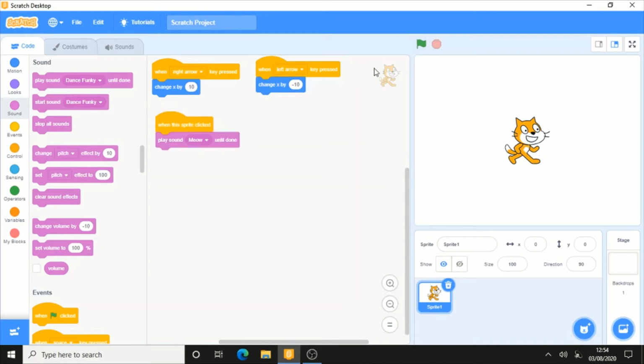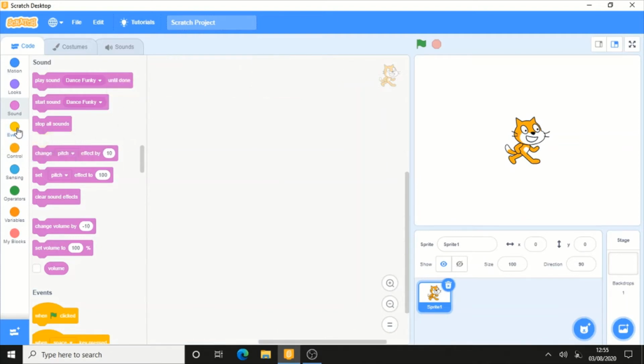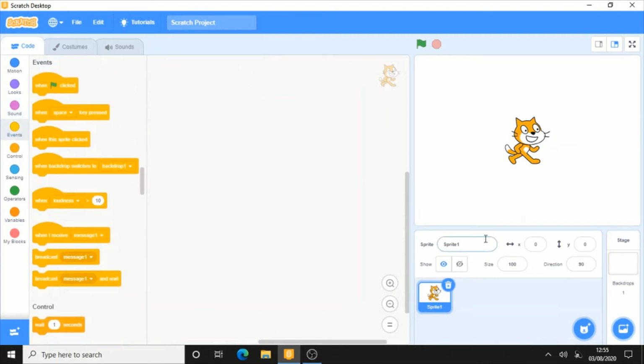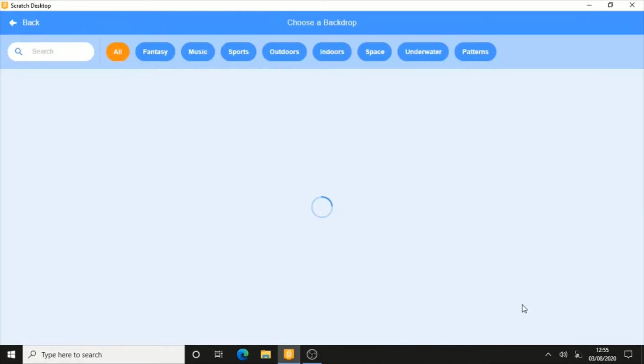The cat says meow. That's good. Now you can also do some interaction with the user and make them have fun like that. So for now, let's delete all of them, and now let's add some backdrops.